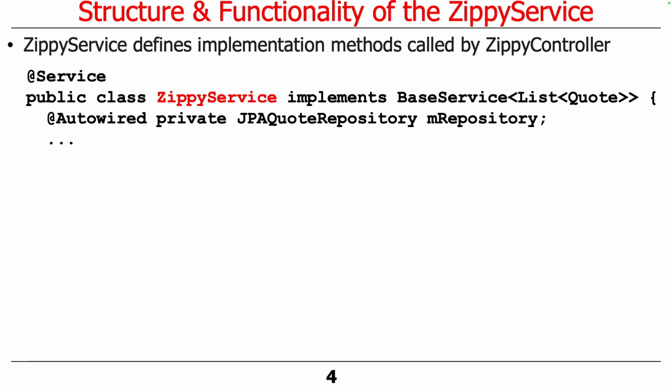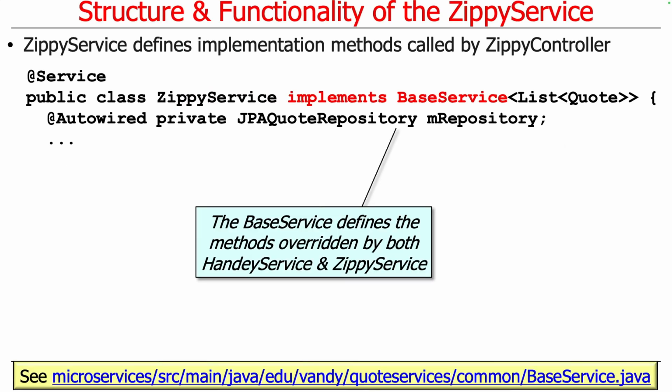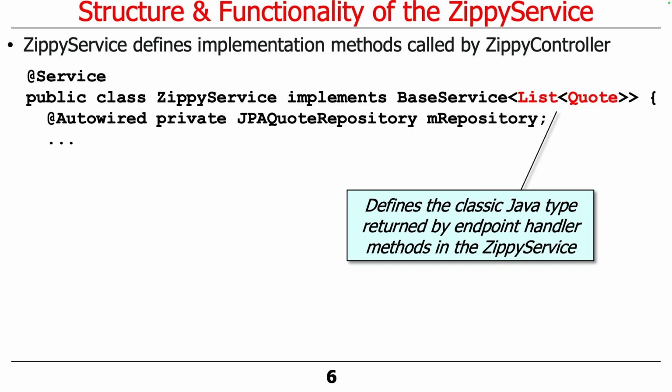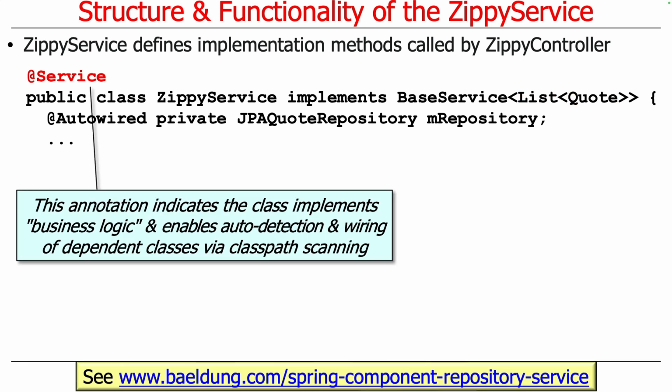So here's the ZippyService. This implements base service. We've seen base service before. That overrides the methods that are defined in base service to provide ways of accessing the database in this case. And it's going to be parameterized by a list of quote objects using the classic features in Spring Web MVC. Annotate it to say it's a service, nothing really exciting there.